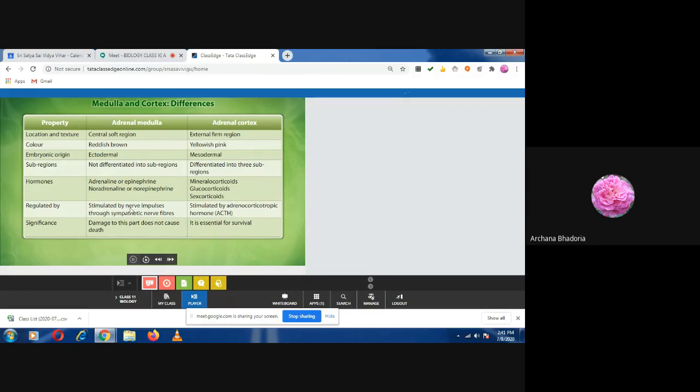Okay, now we'll take up the next thing, that is, stimulation by the nerve impulse. Adrenal medulla कैसे stimulate होता है? By the nerve impulse, through sympathetic nerve fibers. And this gets stimulated by the adrenocorticotropic hormone. So you are remembering this hormone, ACTH is secreted by.